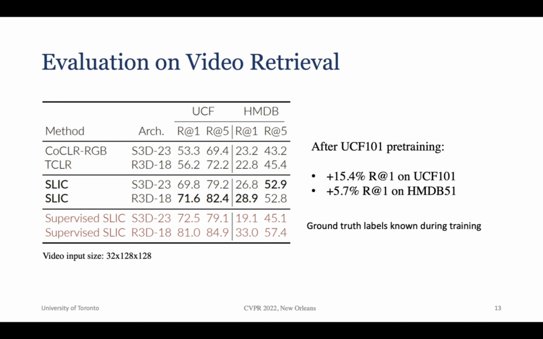Here we show the full video retrieval evaluations. On the UCF 101 dataset, SLIC outperforms the next best method by 15% in terms of top 1 retrieval accuracy. On the smaller dataset HMDB51, the improvement is 6%. In addition to our self-supervised pre-training results, we provide results for a baseline called supervised SLIC, which has access to the real class labels when sampling triplets. As expected, having true class information improves retrieval accuracy even further.